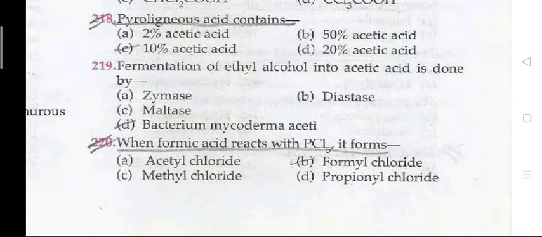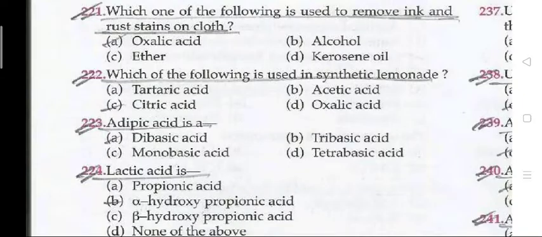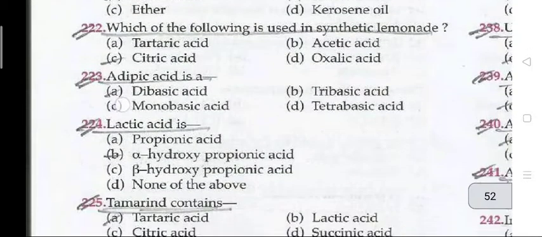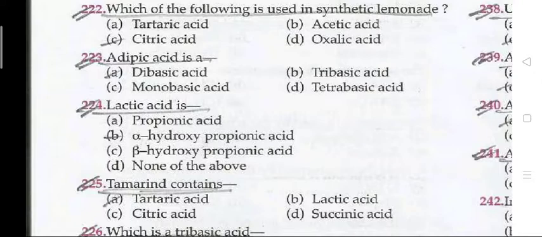Pyroligneous acid contains 10% acetic acid, and fermentation of ethyl alcohol into acetic acid is done by Mycoderma aceti. When formic acid reacts with PCl5, it forms formyl chloride. Which one of the following is used to remove ink and rust stains on cloth? Oxalic acid. Which of the following is used in synthetic lemonade?